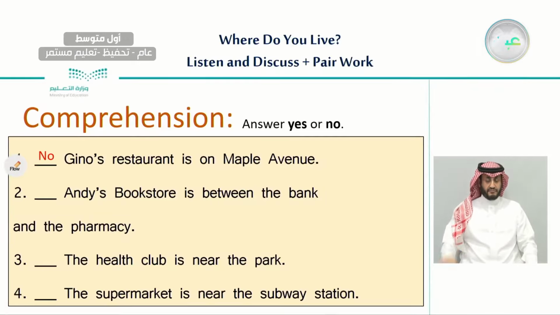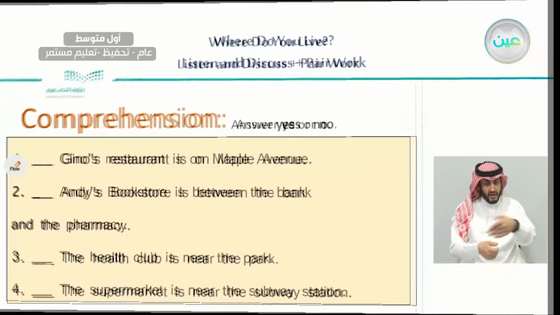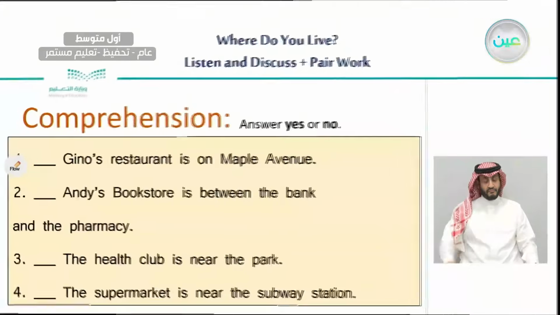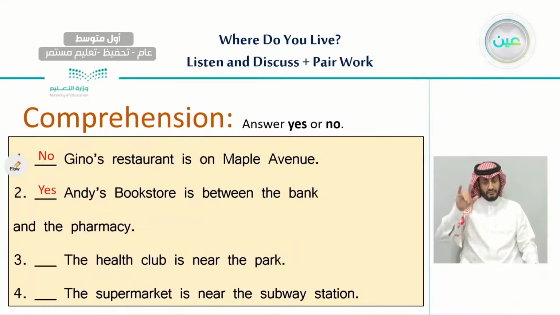Andy's bookstore is between the bank and the pharmacy. Let's go back to the map and see. So here is the bookstore. Is it between the bank and the pharmacy? Very good. Then it is a yes.